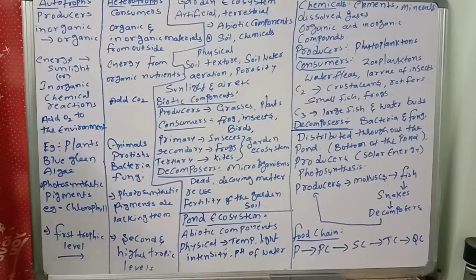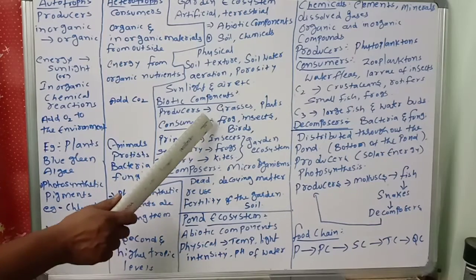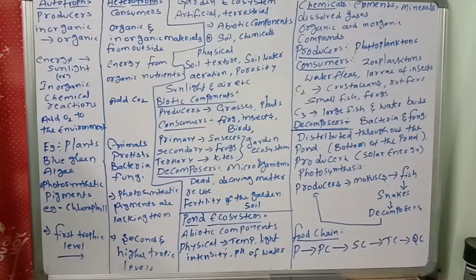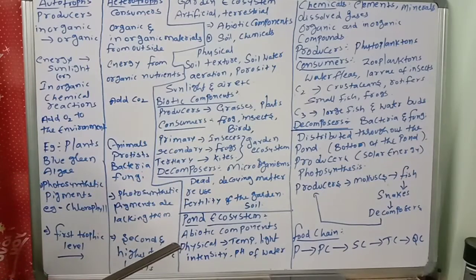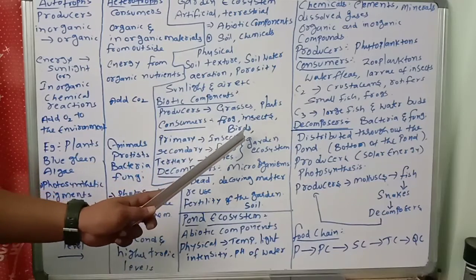Then come to the consumers. Which depend on the producers, right? Animals in the garden, what we generally see: frogs, insects, birds. When you go to the garden, you will see frogs, insects, birds.